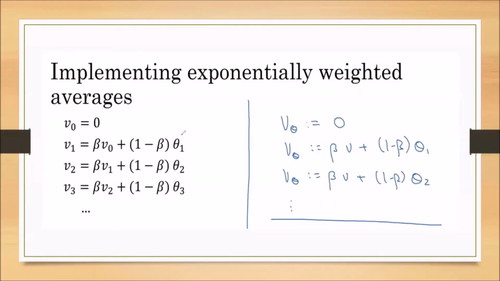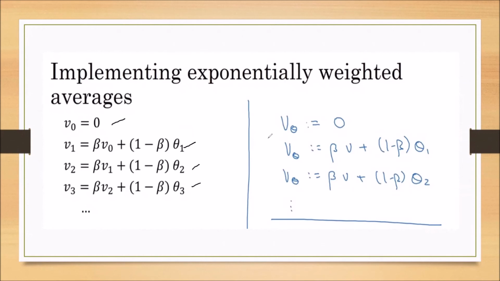Now we are interested in representing it as a program. How to write this? First we have to write V naught equal to 0. Second we write V1 is equal to beta V naught plus 1 minus beta into theta 1, and so on we progress.